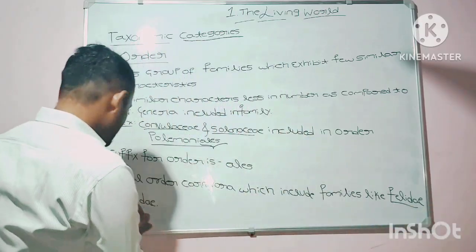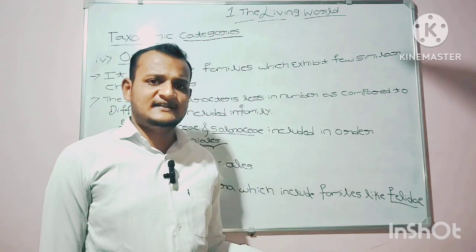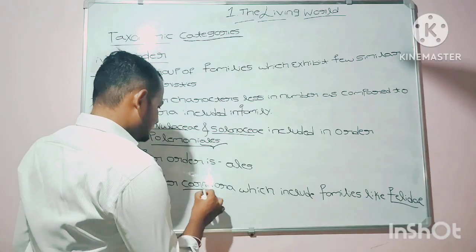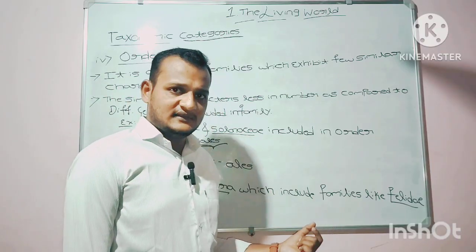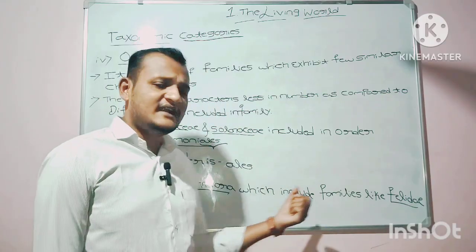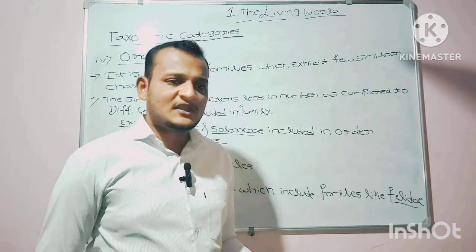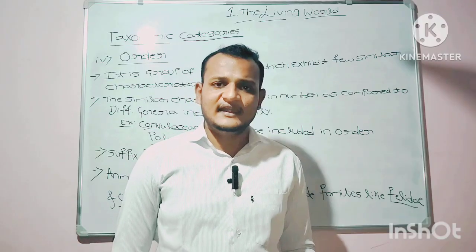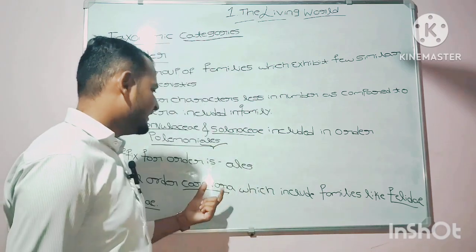Felidae and Canidae are both families included in the animal order Carnivora, because Felidae and Canidae both exhibit a few similar characteristics. So these two families are grouped in the order Carnivora.